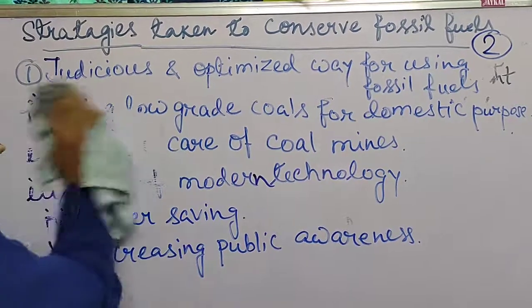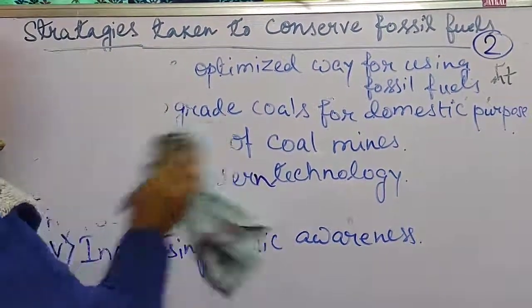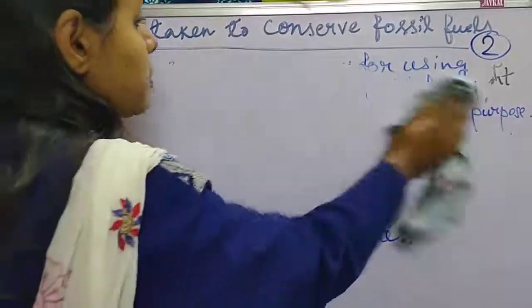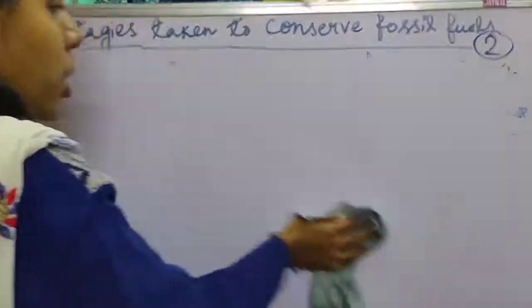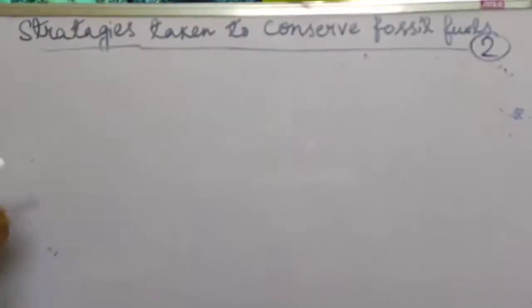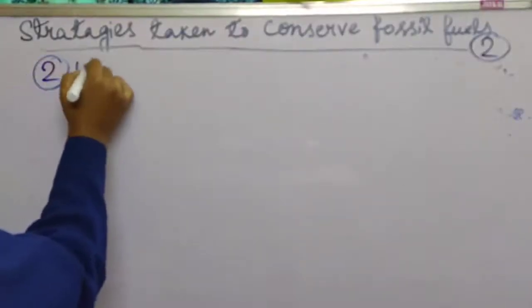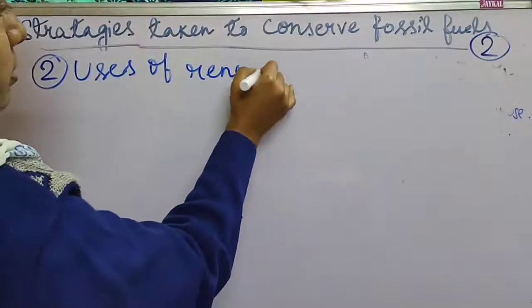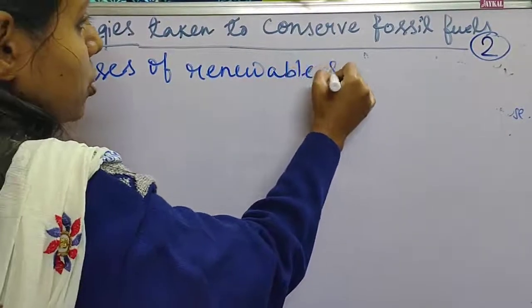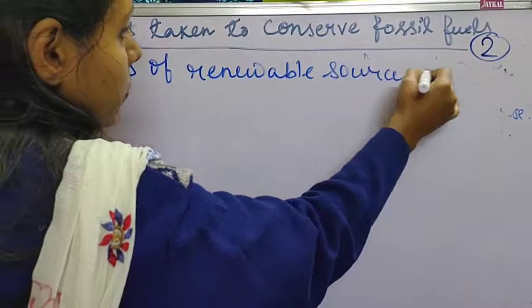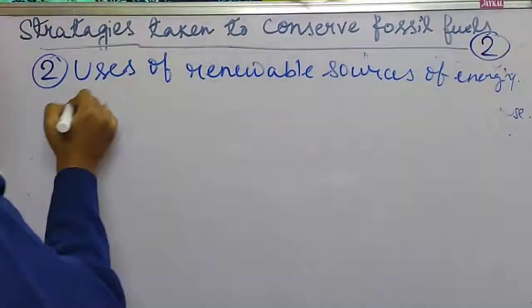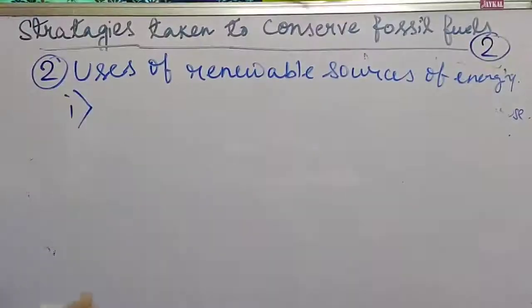Now the second point, that is uses of renewable sources of energy. That already you know what is meant by renewable sources. So the points only you have to mention here. Okay, so when this question is coming for 2 marks, then only you have to mention the points.